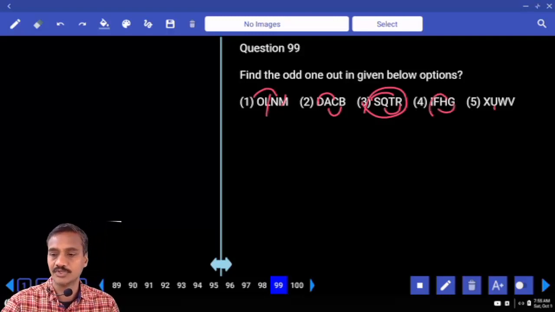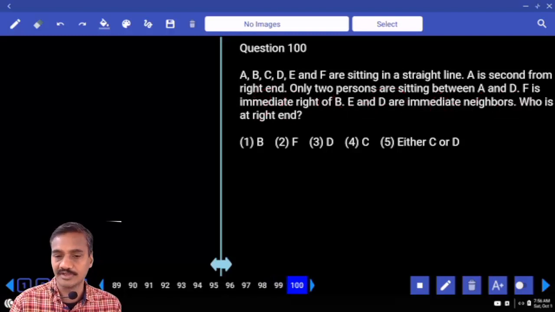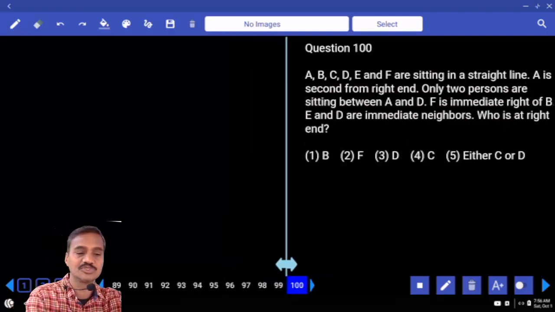F, G, H, I, U, V, W, X. And so what is your answer? Choice 399. And finally 100. Now how many persons? 6 persons seated in the straight line. 1, 2, 3, 4, 5, 6.